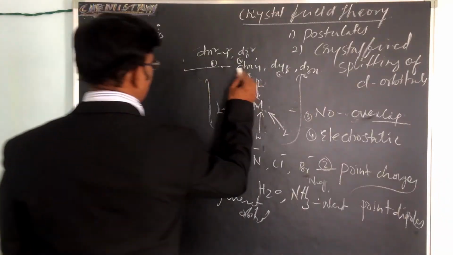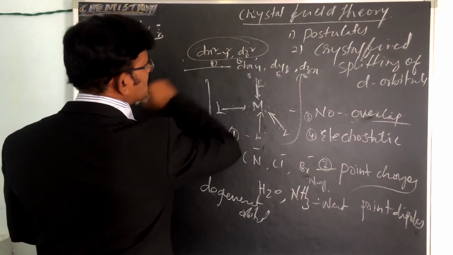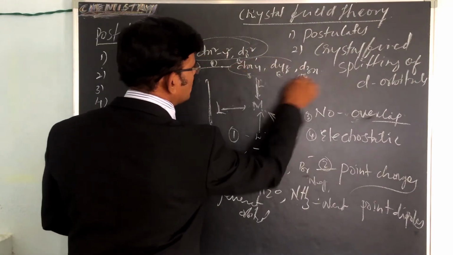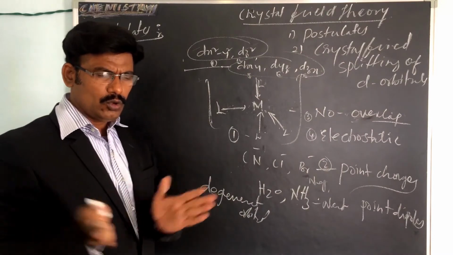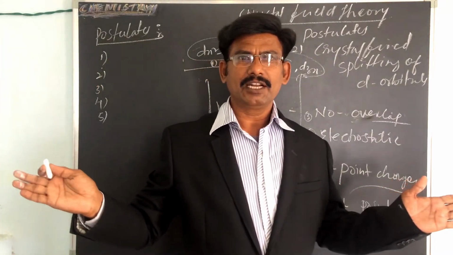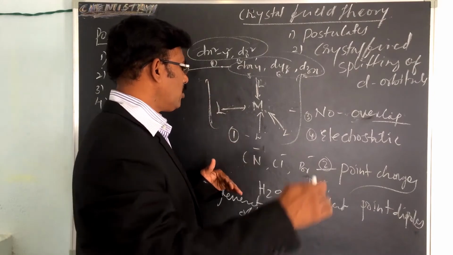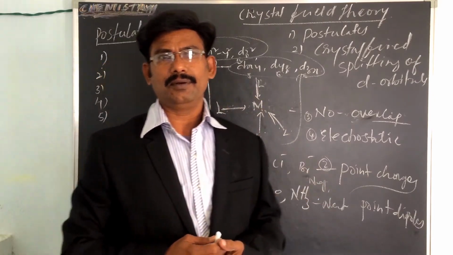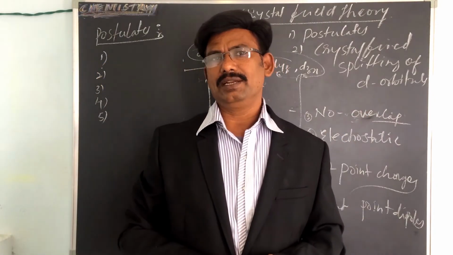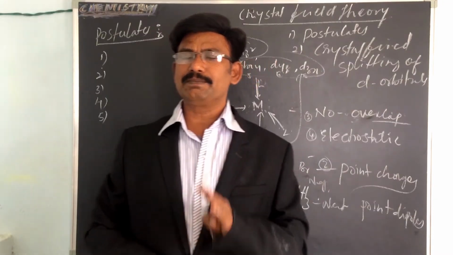For example, dx square minus y square and dz square in one group and the others in another group, split into 2 or 3 groups depending upon the directions. Which ligand comes from which direction, we don't know. Okay, these are the 6 postulates.